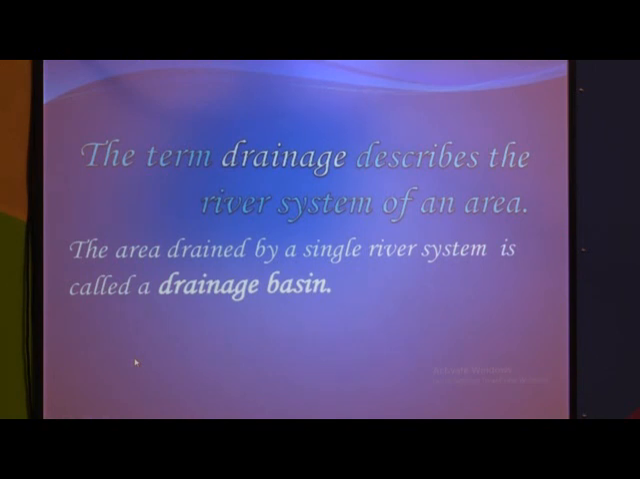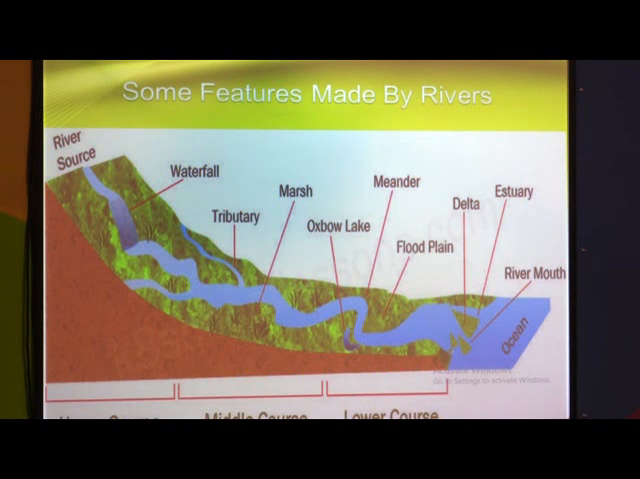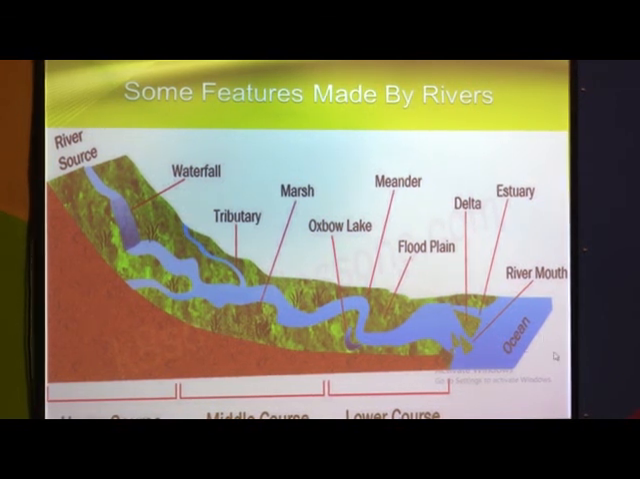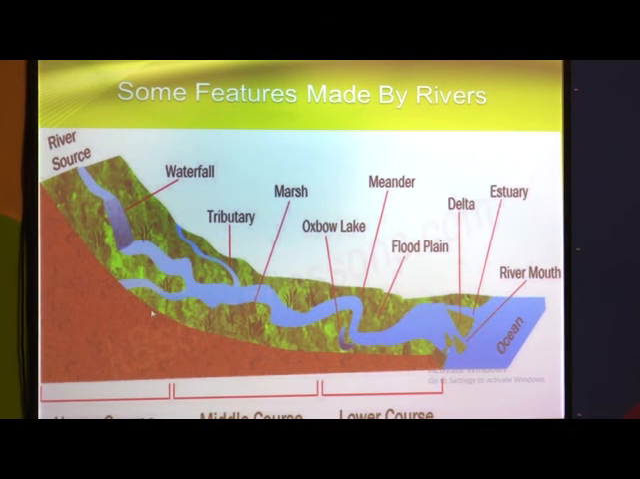The term drainage we have already learnt, and water divide also. Now, the features made by rivers. On the upper course, rivers form waterfalls and tributaries. In the middle course, they form marshes, oxbow lakes and meanders. On the lower course, rivers form deltas, estuaries and the river mouth, and lastly the river is discharged into the ocean. So all these landforms are made by a single river with its tributaries. We have already learned this point also.